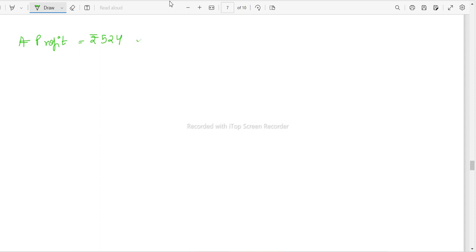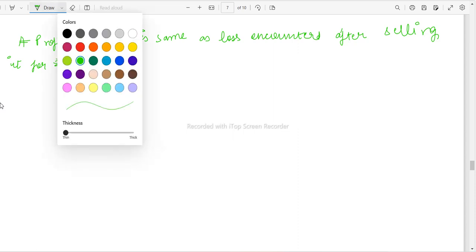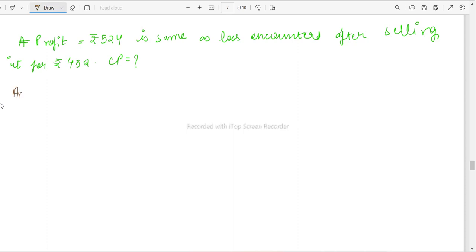Okay, which is same as the loss encountered after selling it for rupees 452. Okay, now you have to find the cost price of the commodity. Okay, so how do you proceed with this question?